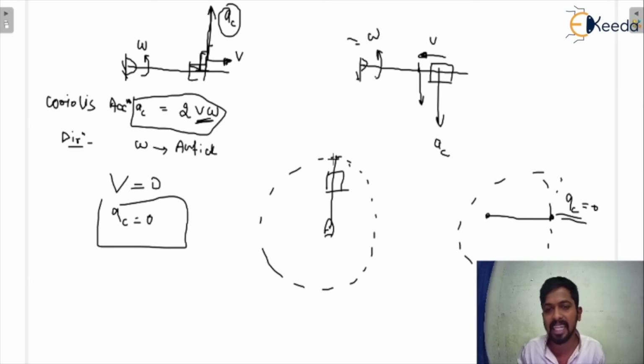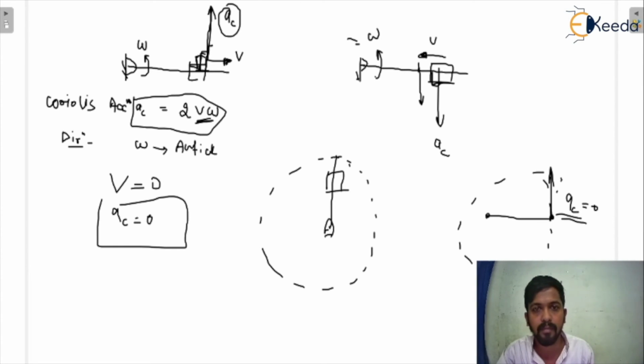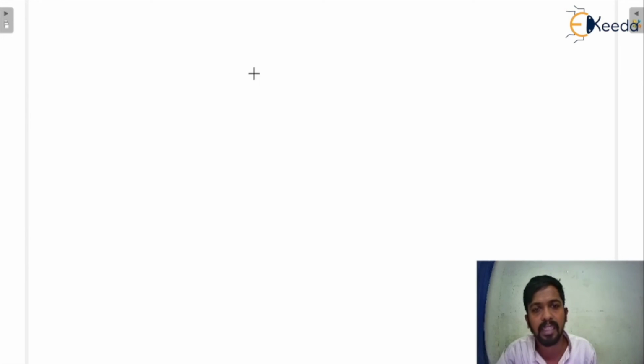So basically, you can see there is a Coriolis acceleration which is in the tangential direction. In the example we have seen, the direction of the Coriolis acceleration is tangential to that of the link, because it is 90 degrees. If you want to know more about it, for example, there is a link. It is having the slider. It is going to be rotated.